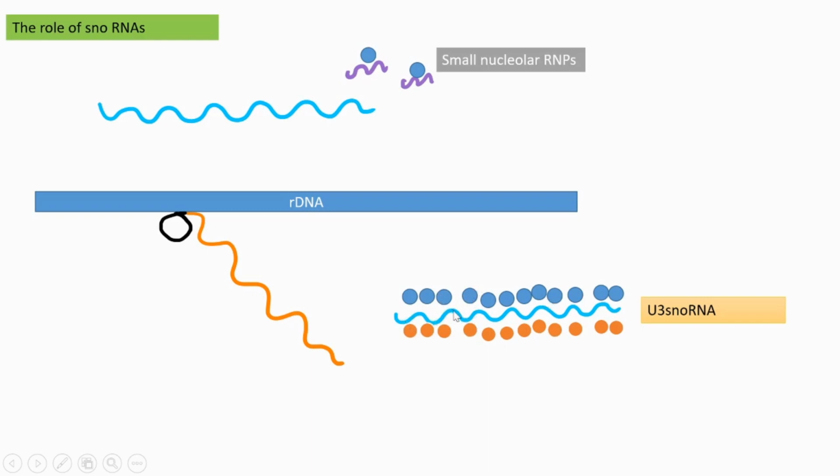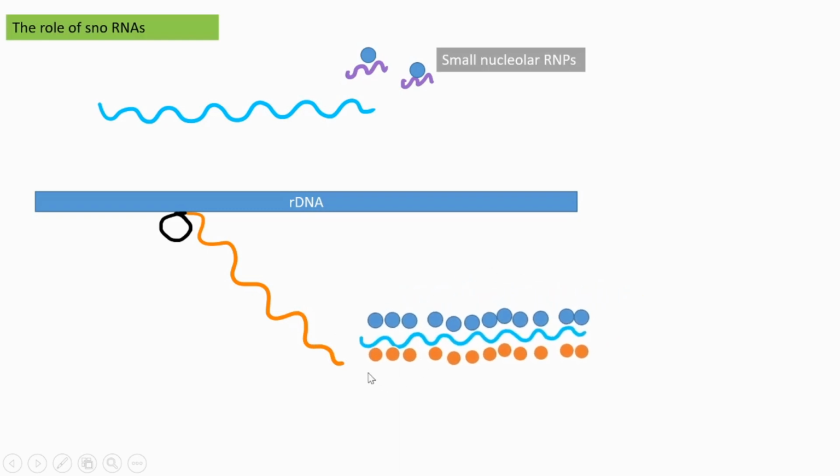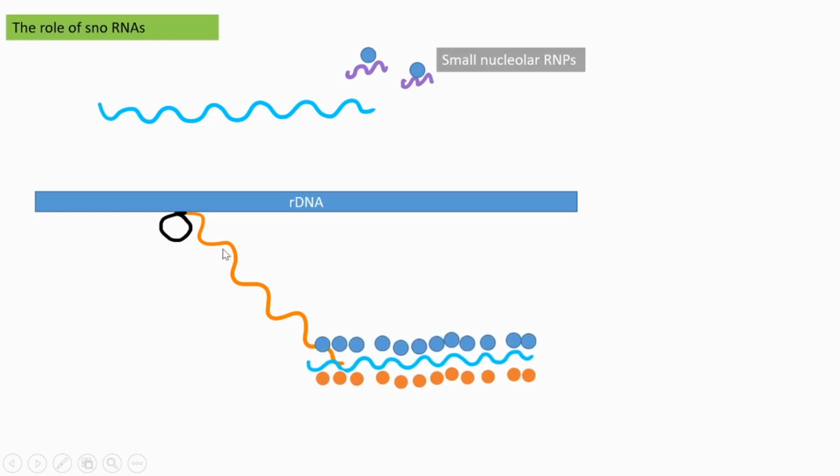Even if I draw this picture in a linear pattern, actually it does not appear in a linear way. Instead, it appears in the form of a globular mass. Before the final phase of transcription, this U3 snoRNA along with two dozen proteins comes and binds the 5' end of the nascent rRNA.